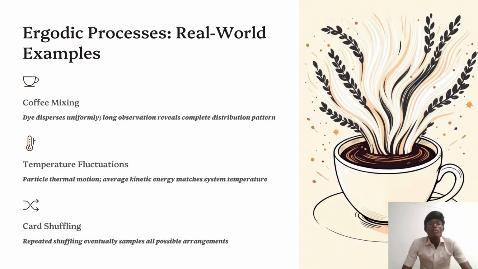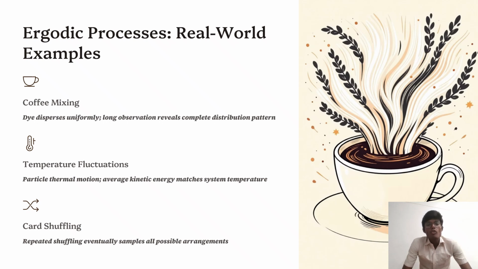Next, ergodic processes in real-world examples. In our daily life, there are different types of ergodic processes. Examples are coffee mixing, temperature fluctuations, card shuffling, and other examples. First, we will talk about coffee mixing.